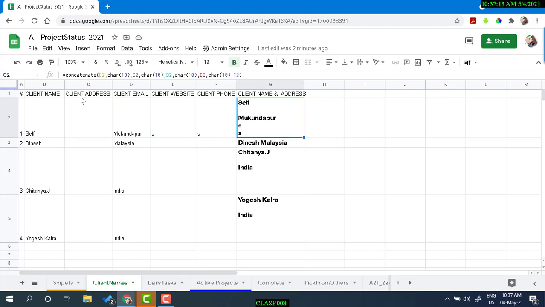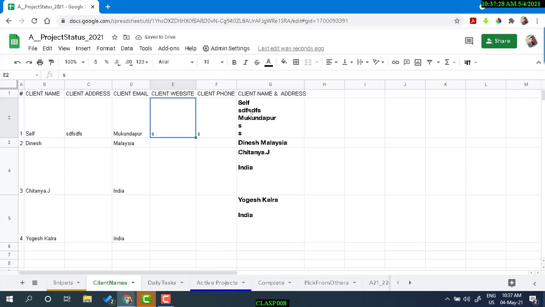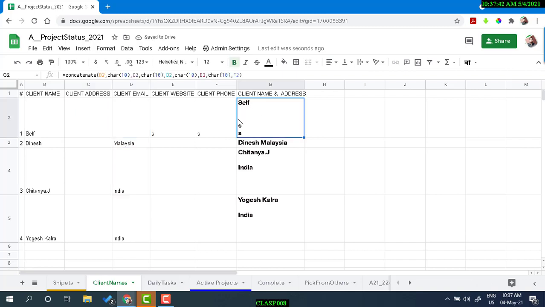Now, CONCATENATE has a disadvantage. If you have a cell that is empty, you see the empty row here. If you fill up the cell, it's okay, you don't see any empty line in your result. But if you have multiple empty cells like this, you have too many gaps between the lines.